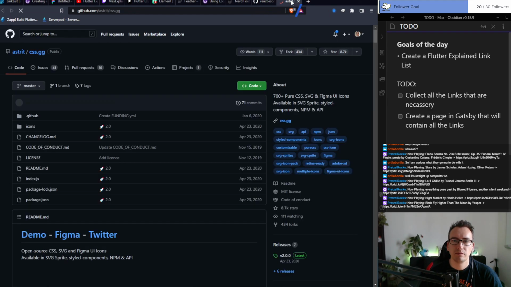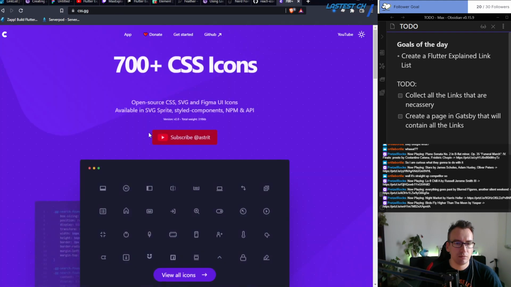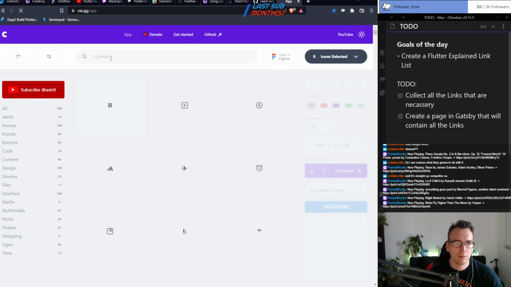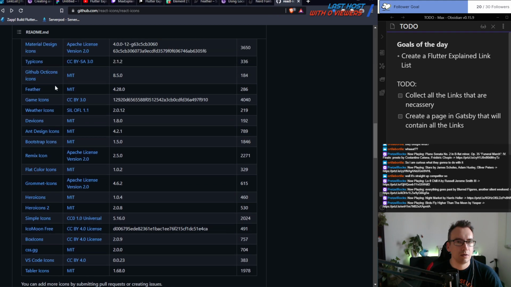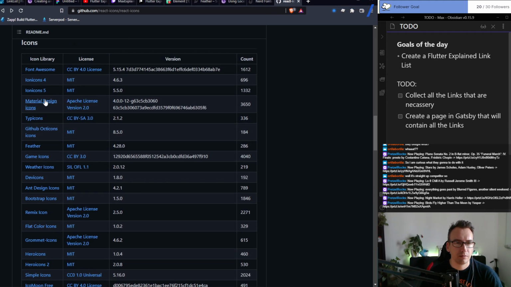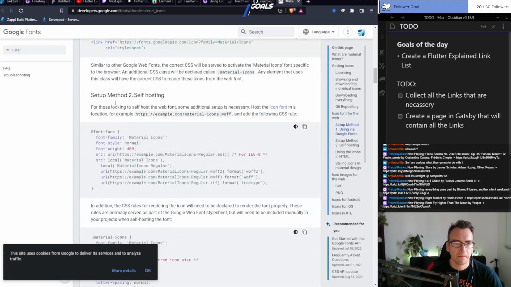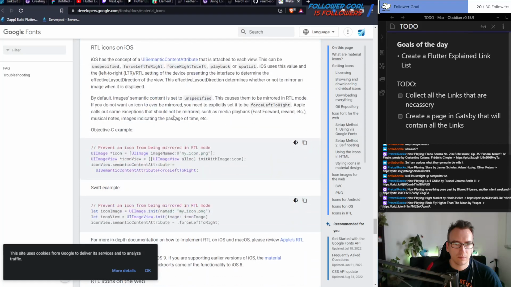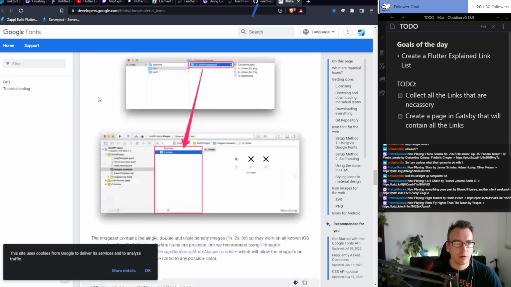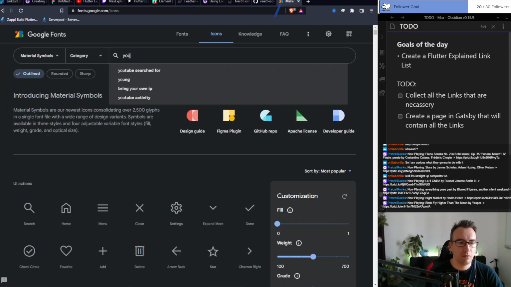css.gg. Demo. YouTube metrics, chat. There's the material icon library, so YouTube.